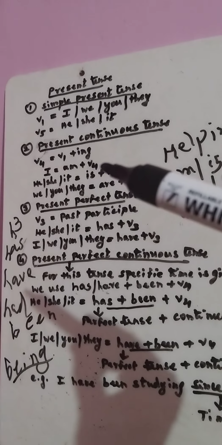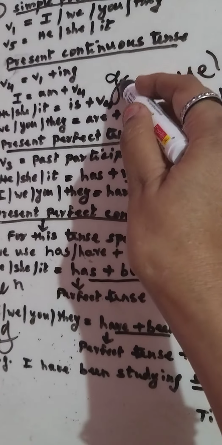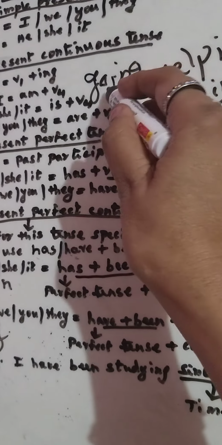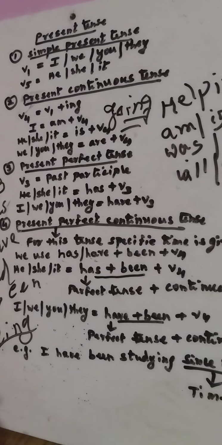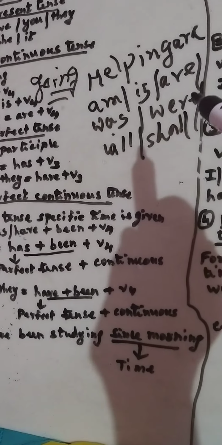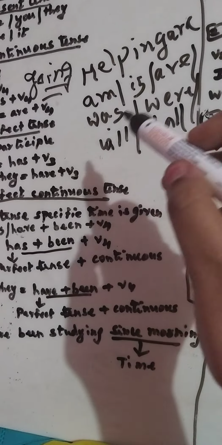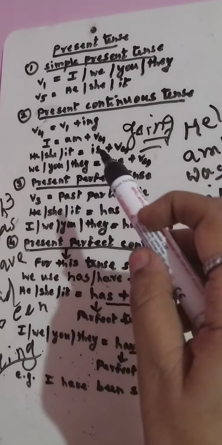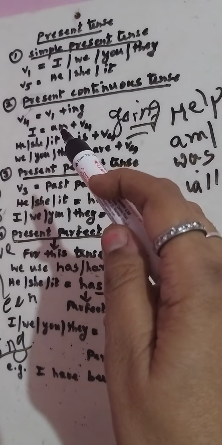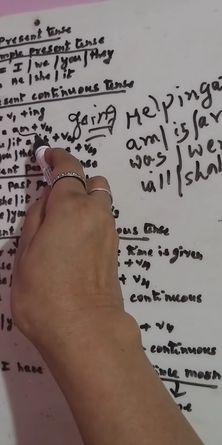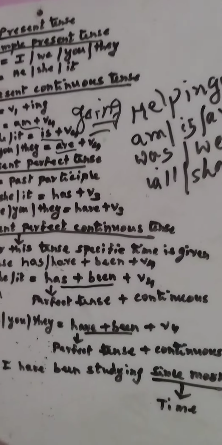Now suppose I have taken the word going. Now this going is your main verb. But this going is telling me I'm not going to go alone. I need a helping verb. I've already shown you the helping verbs are am, is, are, was, were, will and shall. So here what happens? I is very peculiar. It is telling me I'm going to take the helping verb am. He, she, it is telling me I will take is. We, you, they is telling me I'll take are.